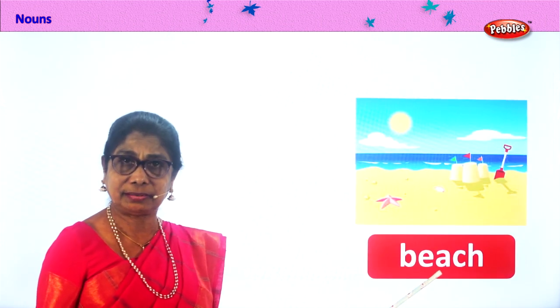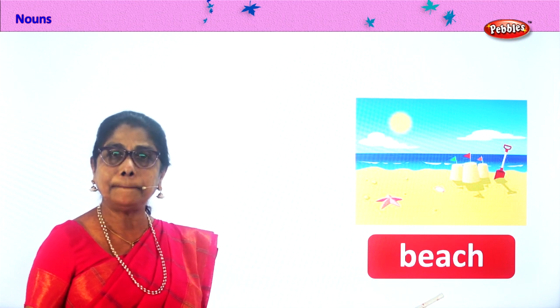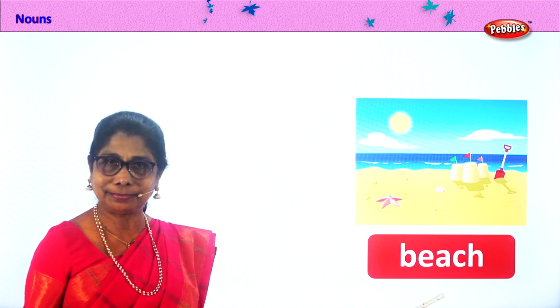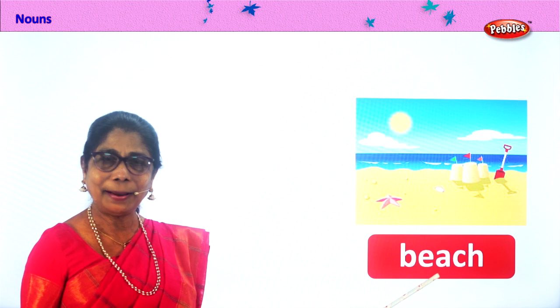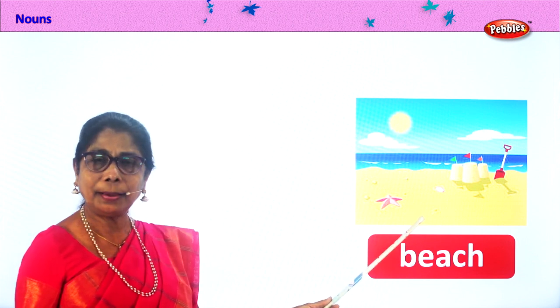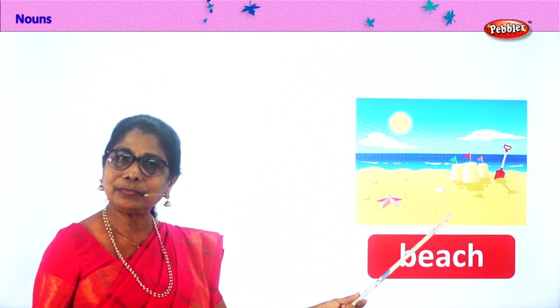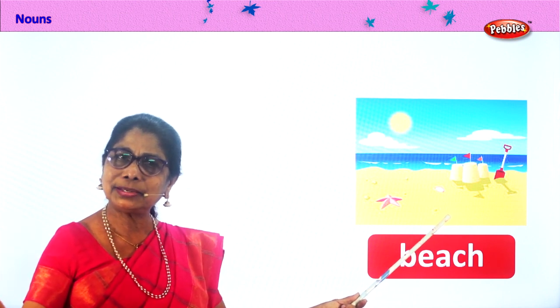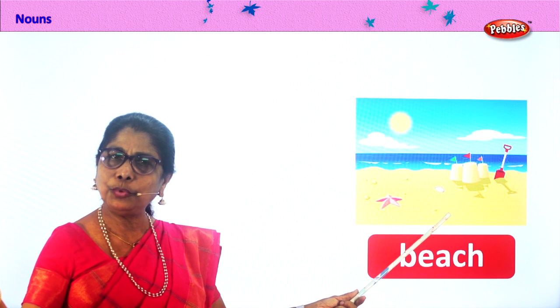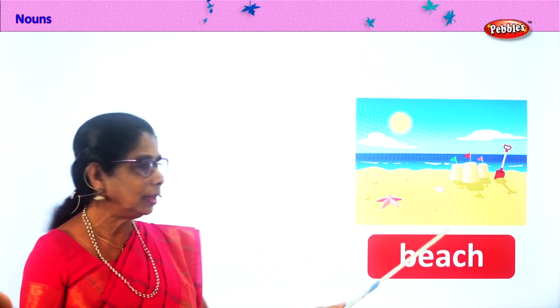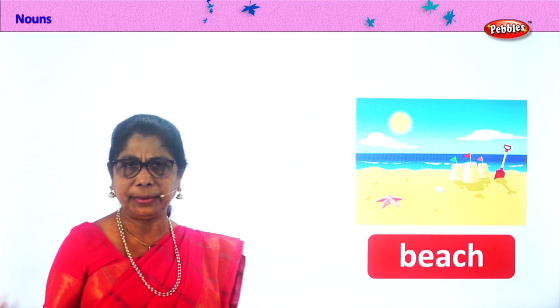Beach, place. We're talking about place. Beach, park, playground, anything. Go to big places to see a movie or to play about. So beach is a common noun.